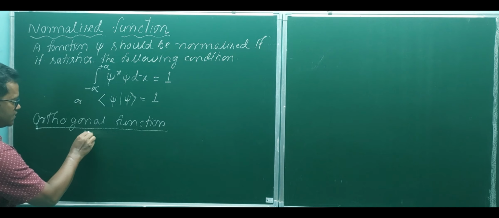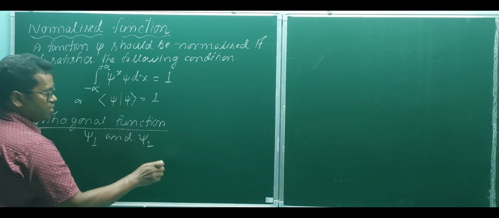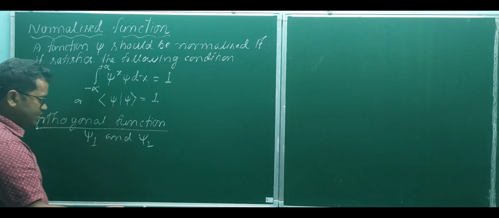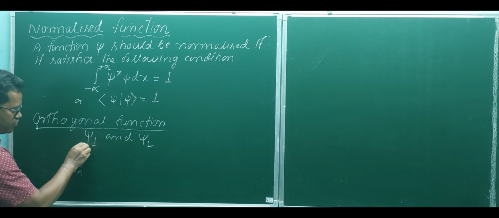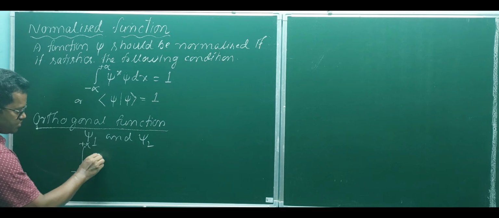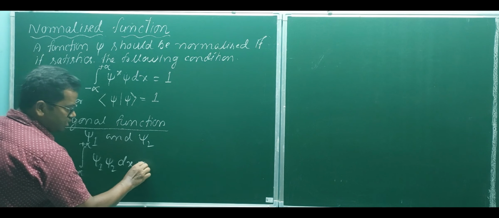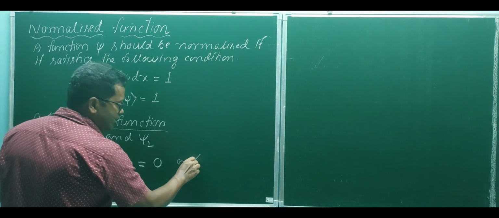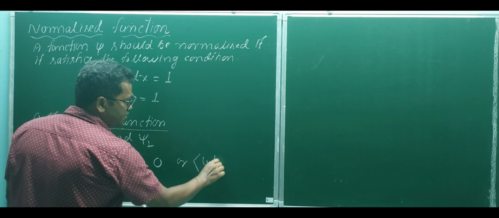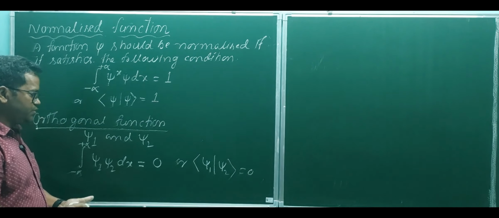Suppose two functions psi 1 and psi 2 are orthogonal if integration from minus infinity to plus infinity of psi 1 psi 2 dx equals 0, or in direct notation <psi 1|psi 2> equals 0.